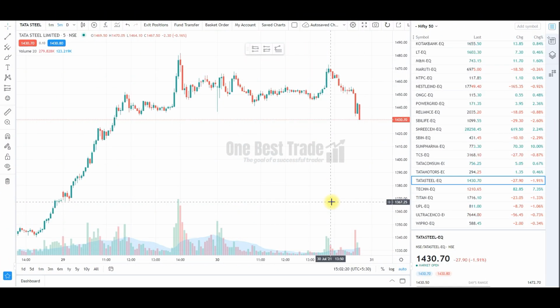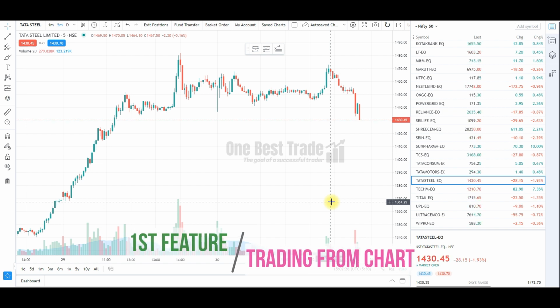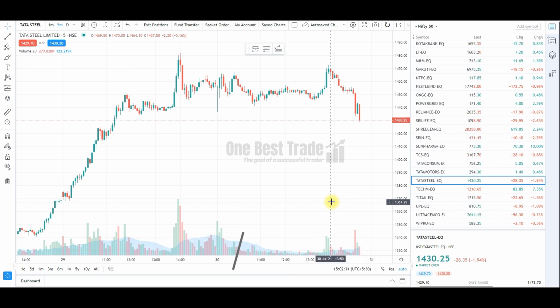Now time to explore the first unique feature of FireSwap, that is trading from the chart. You can place all sorts of orders including cover order, bracket order, and also normal order and MIS order directly from the chart. Any instrument, be it futures, options or cash market, you can place orders from the chart itself.